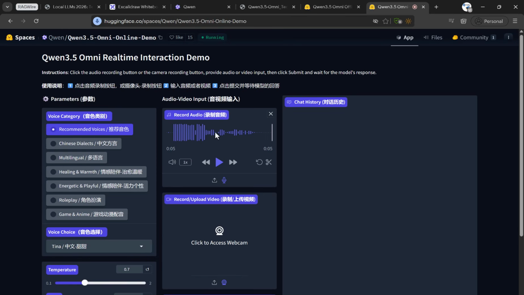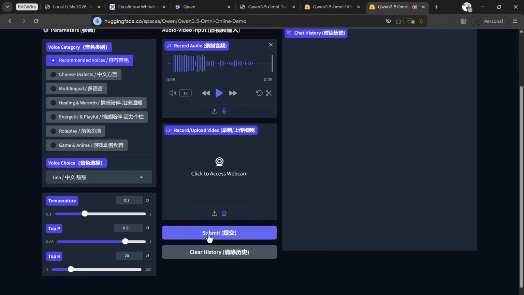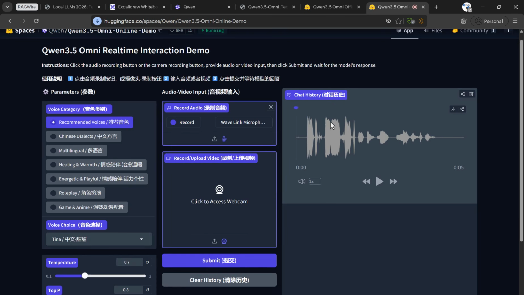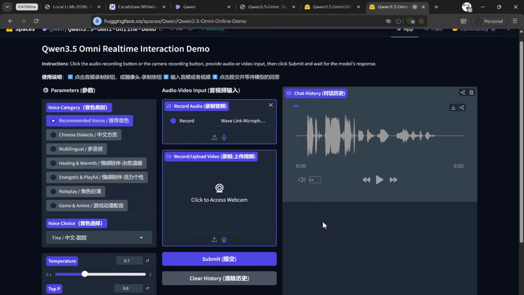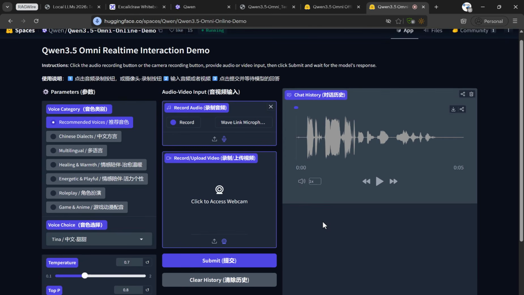Excellent. Now, as you see here, this is recorded. Thereafter, I'm just going to submit it. So it is going to process this audio, and thereafter it is going to generate here the response. You see, all of these are getting done with just a single model. That's the Qwen 3.5 Omni model.